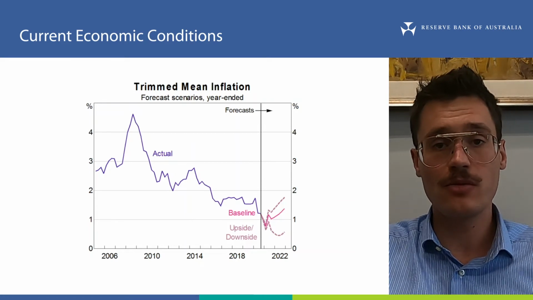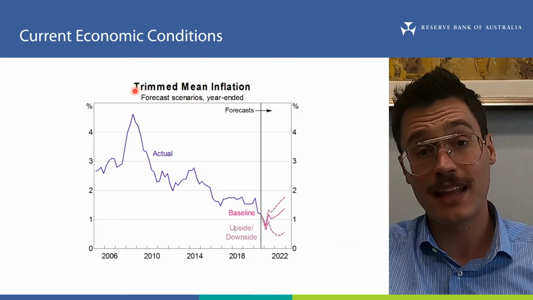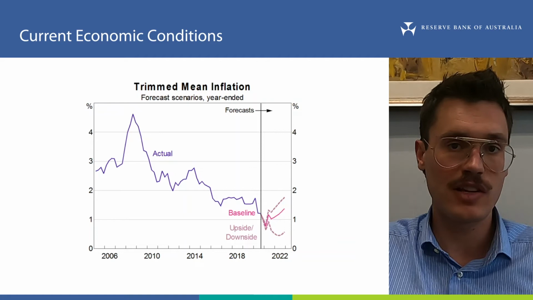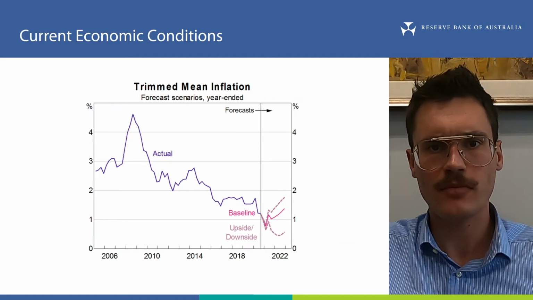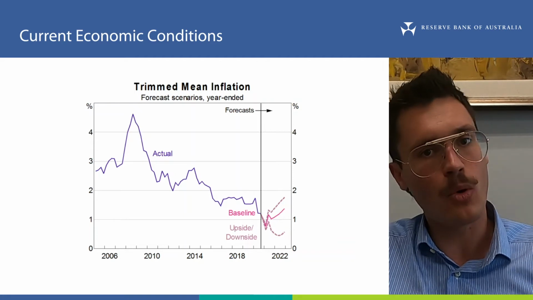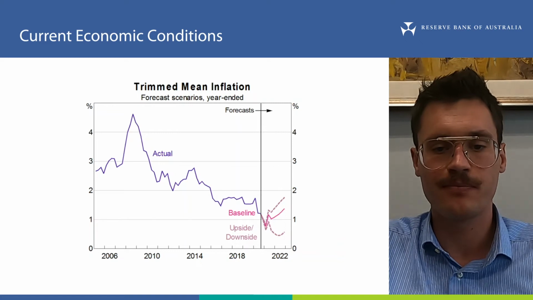The measure of inflation we are looking at here, trim mean, ignores goods and services with the largest price changes to give a sense of how the prices of most goods and services are changing in the economy. During the pandemic, looking at measures of inflation like this has been important because the prices of things like childcare and petrol have moved around a lot.